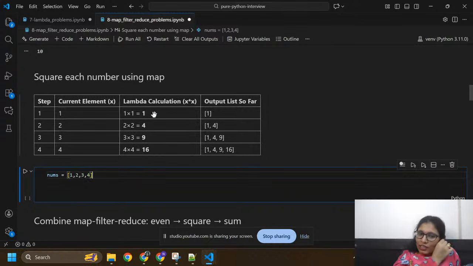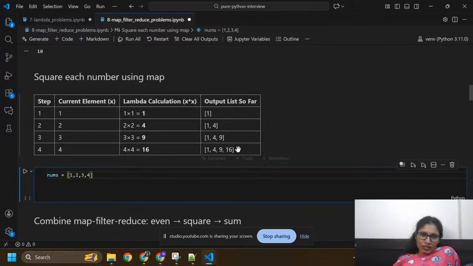We use a lambda calculation, x into x, so we will get the square of every number. x equals to 1, so 1 into 1 I got 1. 2 into 2 I got 4, so 1 comma 4. 3 into 3 becomes 9, so I need to add this into the list. So 1, 4, 9 is the updated list. Here x equals to 4, so 4 into 4 becomes 16.